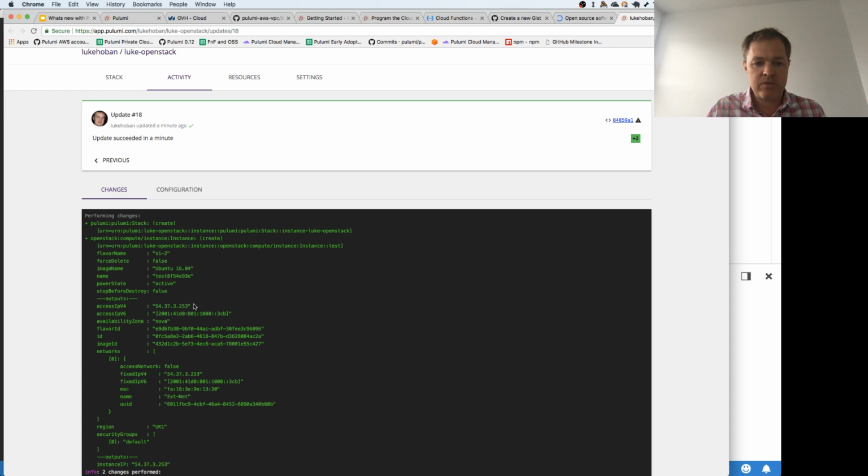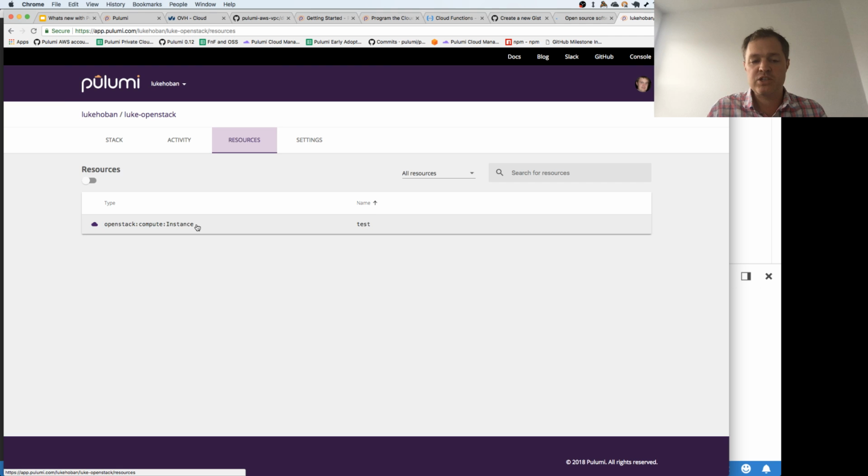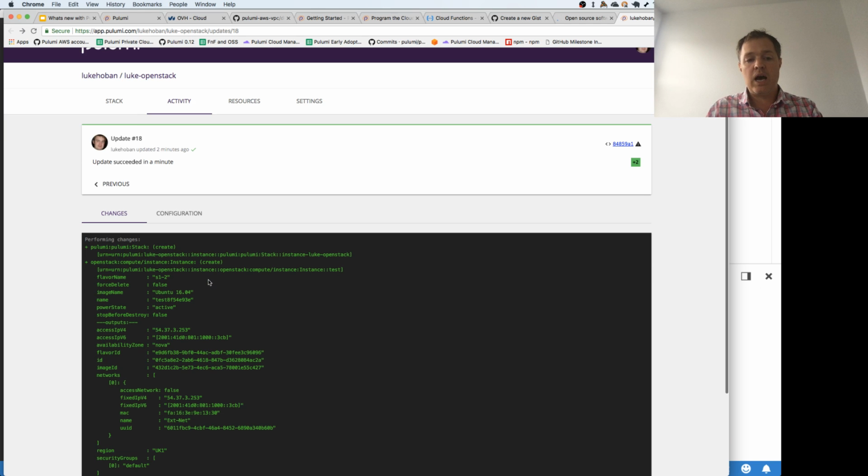We can see its IPv4 and IPv6 address, the image ID that it got installed, the network that was used to run this. And then we can also see the resources. So in this case, it's just this one resource inside this deployed program. But we can get all of the same richness of managing these things for OpenStack as well.